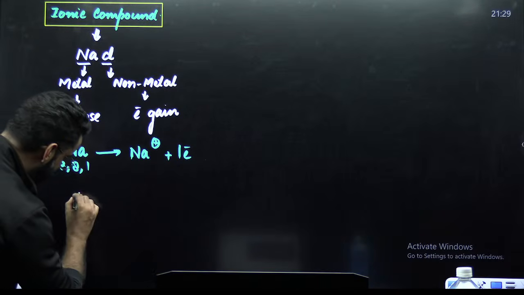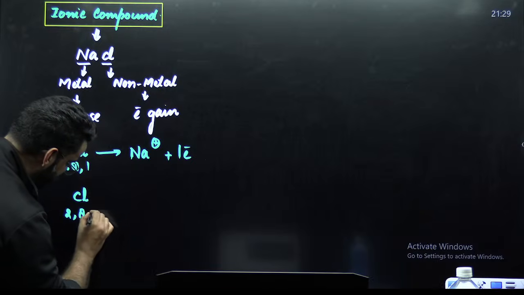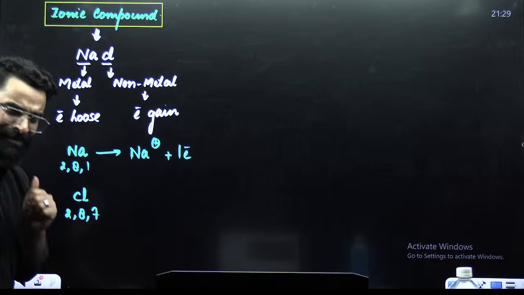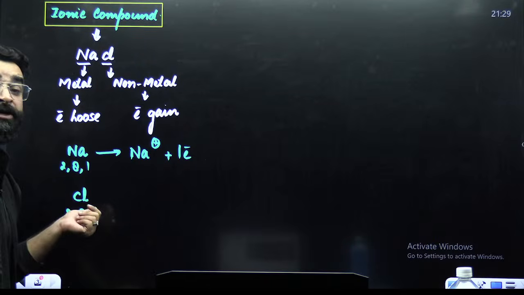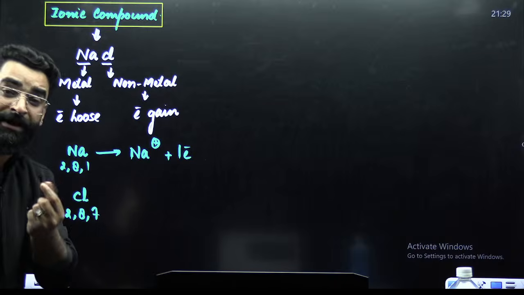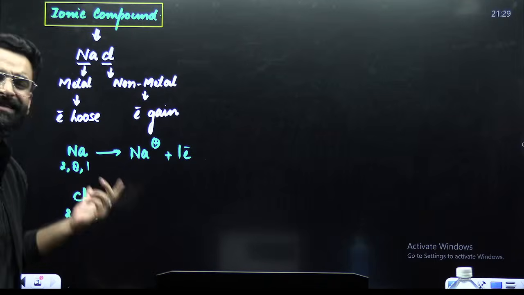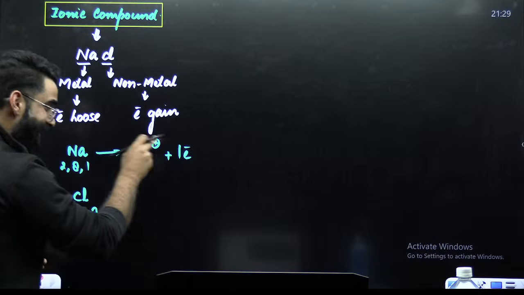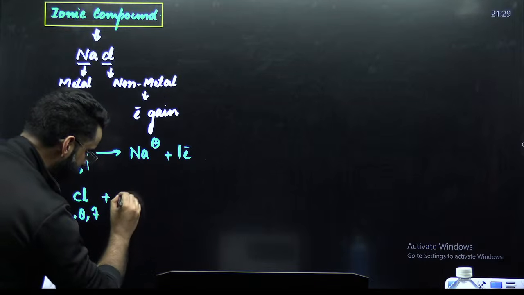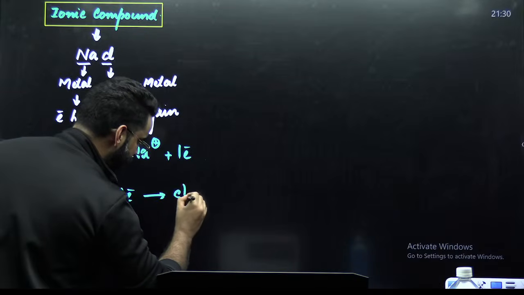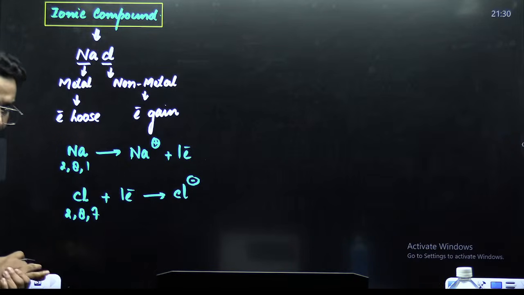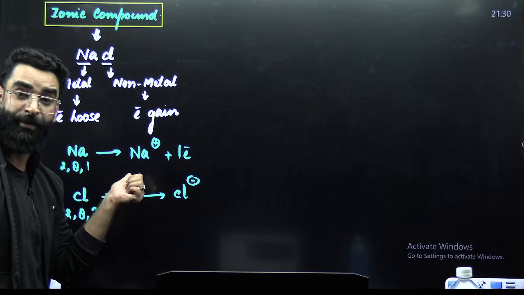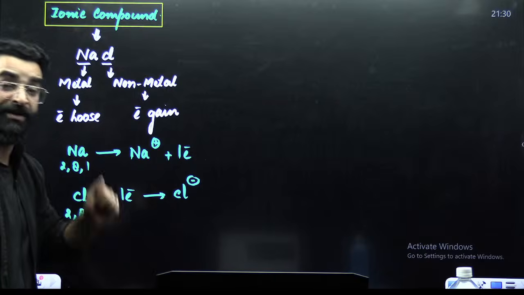Similarly, my dear students, if I talk about chlorine, the electronic configuration of chlorine is 2, 8, 7. Now tell me one thing, is it easy for chlorine to lose 7 electrons? No. It is easy for chlorine to gain 1 electron to get the stable configuration. So the electron given by sodium will be gained by chlorine, which will get converted into Cl negative. So first of all, sodium has lost 1 electron, got converted into Na positive. Chlorine has gained 1 electron, got converted into Cl negative.